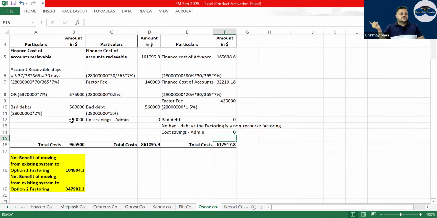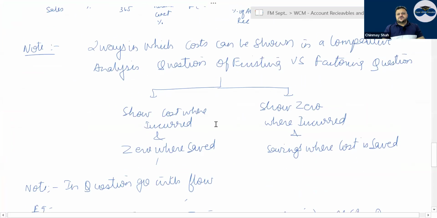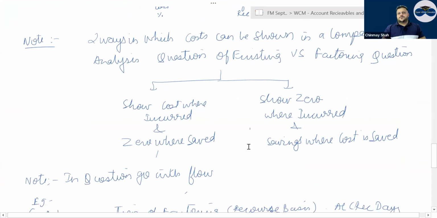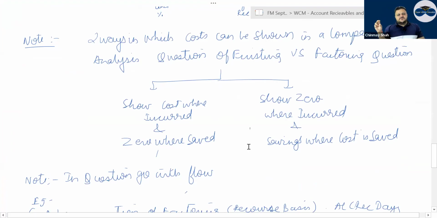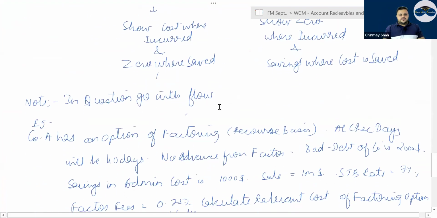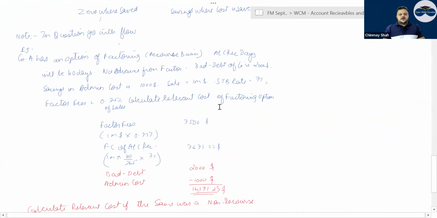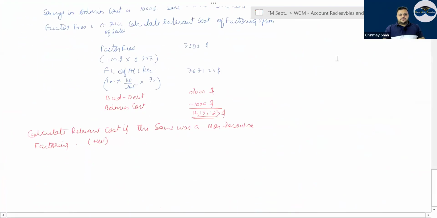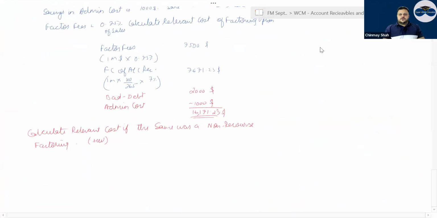My decision or my value won't change, correct? So these are two ways of showing: show cost where incurred and 0 where saved, or show 0 where incurred and savings where cost is saved. And if all costs are positive, then savings will be negative, correct? So according to how the question is asked, you show the working.